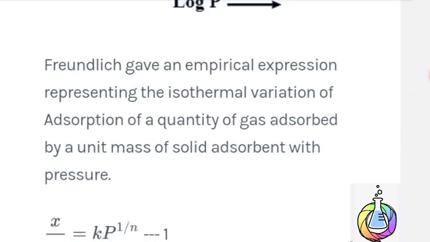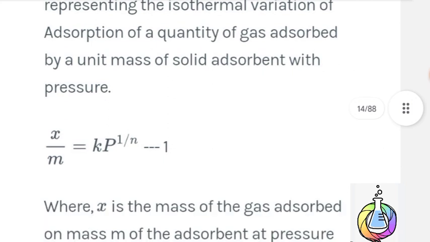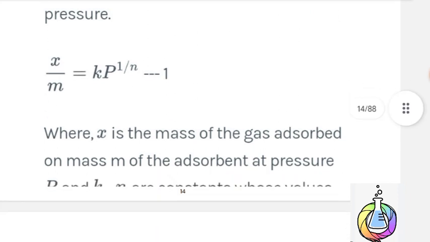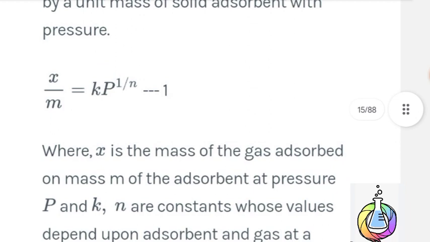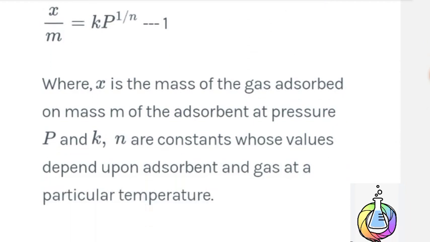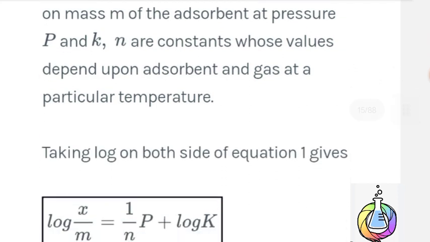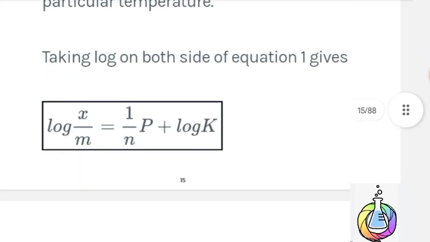The empirical expression representing the isothermal variation of adsorption of a quantity of gas adsorbed by a unit mass of solid adsorbent with pressure is x by m equals k p raised to the power 1 by n, where x is the mass of the gas adsorbed on m, the mass of the adsorbent, at pressure P, and k and n are constants whose values depend upon the adsorbent and gas at a particular temperature. Taking log on both sides of equation first gives